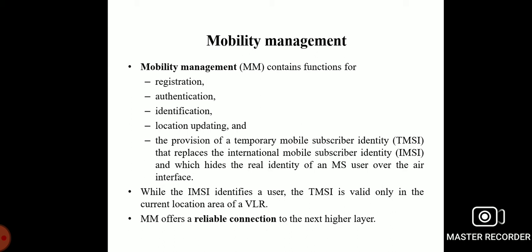While the international mobile subscriber identity identifies a user, the temporary mobile subscriber identity is valid only in the current location area of the VLR. So mobility management offers a reliable connection to the next higher layer.